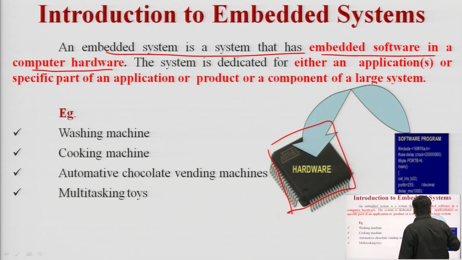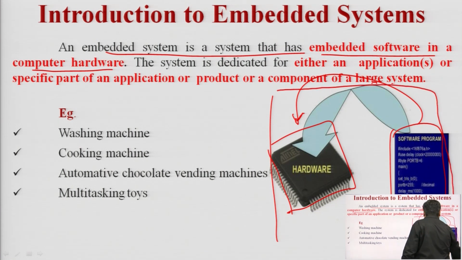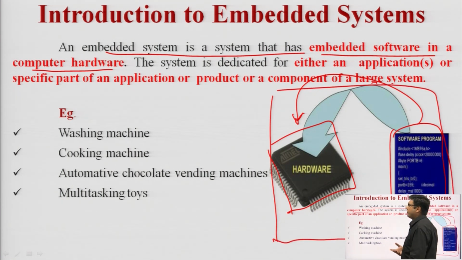Embedded means we integrate a software program into the hardware, and this becomes a particular application that works according to our needs. So in an embedded system, the software program is embedded into a chip, and it works in real time. Then we can say that it is an embedded system.